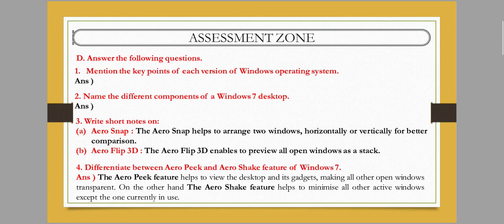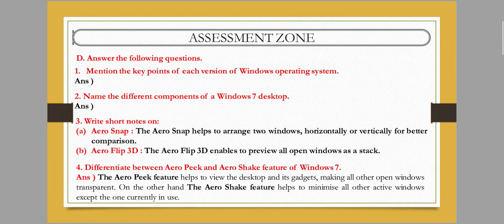A huge table is there. All of you need to write this from your book, all the important Windows versions, and write one feature each of the following. Next is, name the different components of Windows 7. This question also needs to be written from your book. Components means Aero Snap, Aero Peek, Aero Shake, Aero 3D Flip. These are the main components of Windows 7, so all of you need to write this from the book.